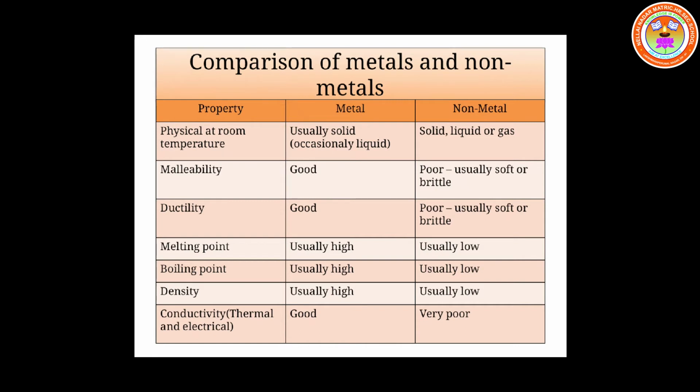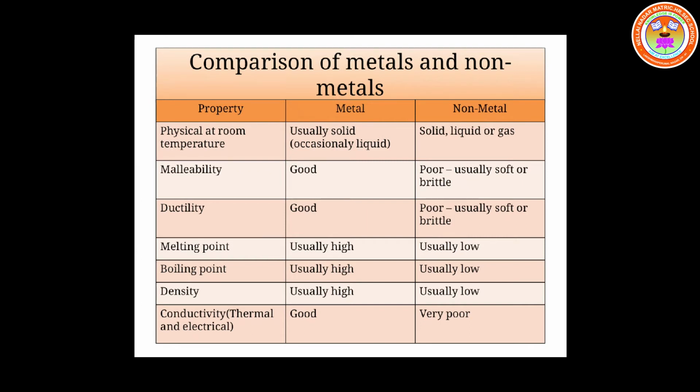Whereas the non-metals are non-ductile. The non-metals are usually soft and brittle. They can be easily broken. So the non-metals are non-ductile in nature. Melting point. The next property is melting point.